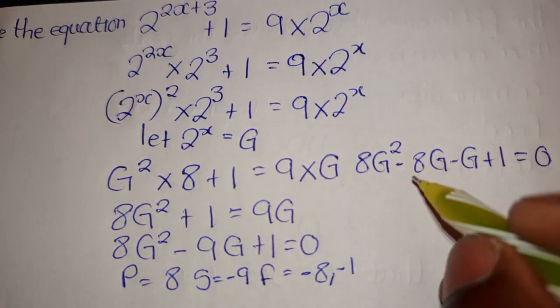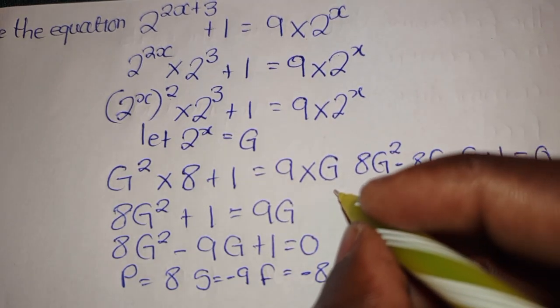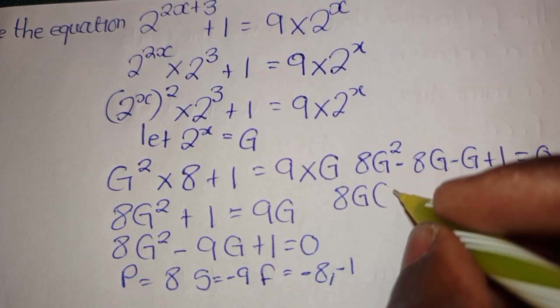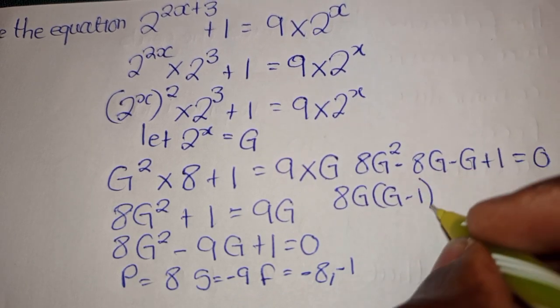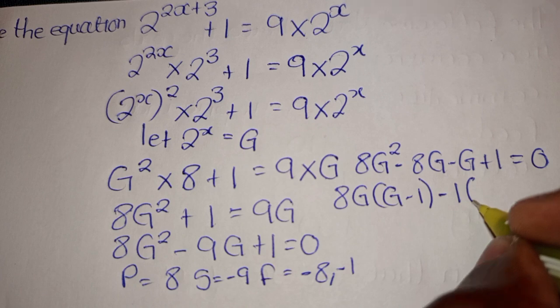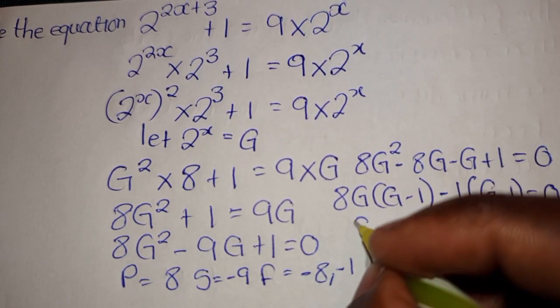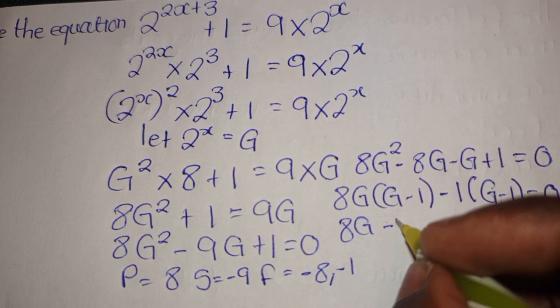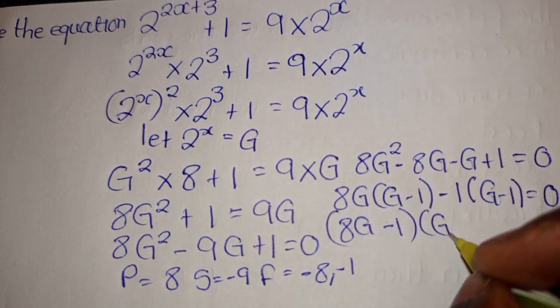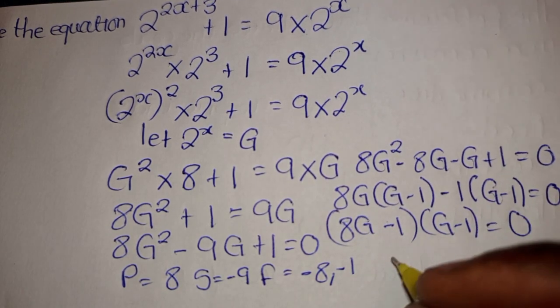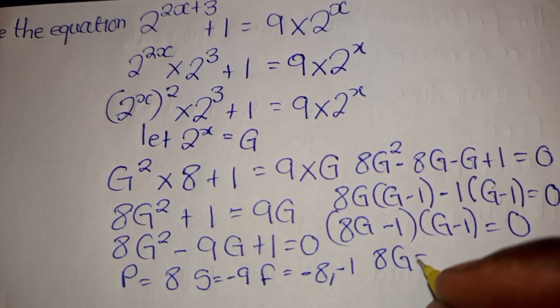So basically here we will factorize what is common, and what is common here is 8G. And we have (G minus 1) open bracket G minus 1 equal to 0. So basically here we have 8G minus 1. Remember, we only pick what is outside and put it in one bracket, and our answer here is 8G.